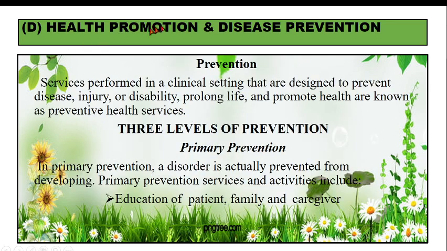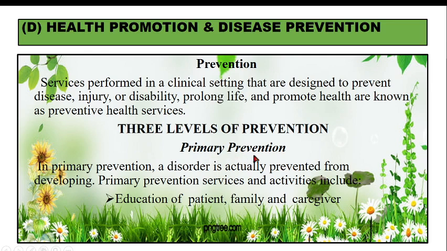Now we have health promotion and disease prevention. The next point is prevention. Prevention is divided into three aspects: primary, secondary and tertiary. We shall be discussing each of them. So services performed in a clinical setting that are designed to prevent disease, injury or disability, prolong life and promote health are all preventive health services. All those steps which are taken to prevent a disease, injury or disability, to prolong life and promote health, these are all preventive health services, and we have three levels.